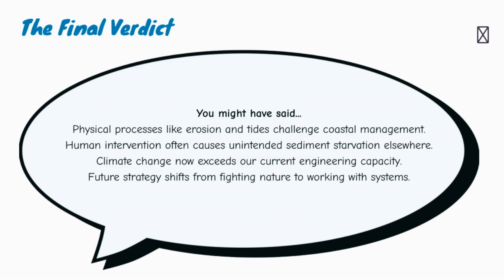A strong GCSE answer might say, physical processes such as erosion, longshore drift, sea level rise, and storm surges constantly reshape the coastline. Human structures such as sea walls, groins, and rock armor can protect valuable areas, but they can also disrupt sediment movement and increase erosion elsewhere. As climate change raises sea levels, some defenses may become too expensive or ineffective. Future coastal management is likely to involve more adaptation, managed retreat, and working with natural systems such as salt marshes and dunes. That answer is strong because it links processes, management, and future change.